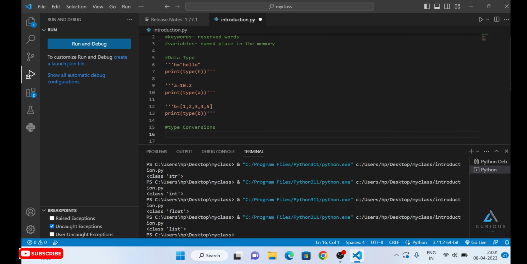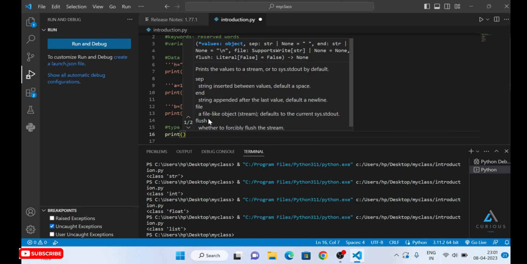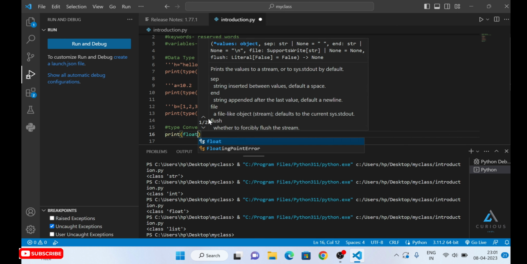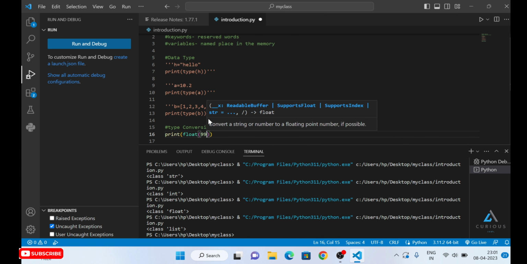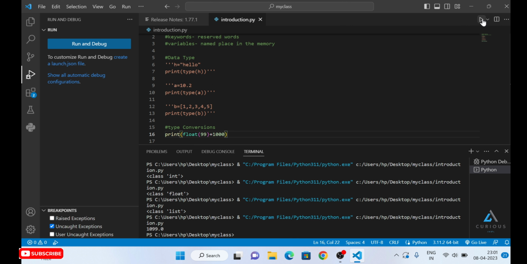Let's just do this. For example, I write print float 99 plus 1000, right? Now we are going to run this. What is it showing? 1099. 99 is an integer value, and here we have converted it into a float value and then added 1000 to it. So it is giving 1099.0, a floating value, as the answer.